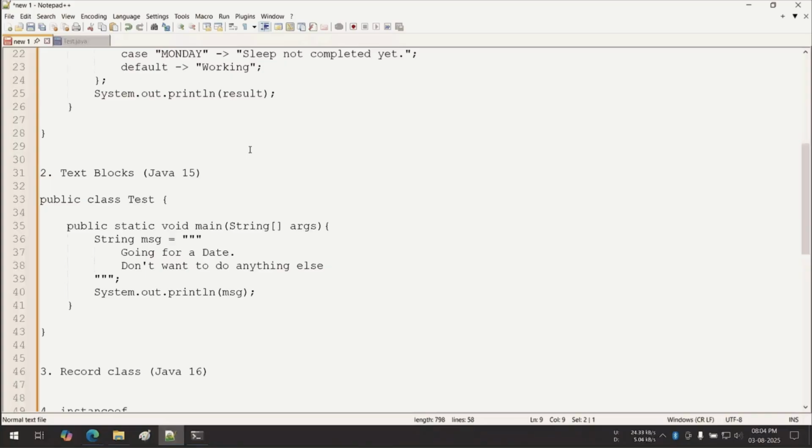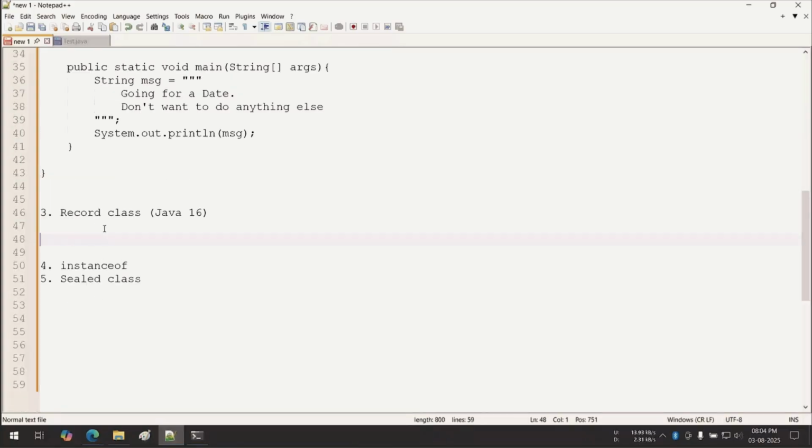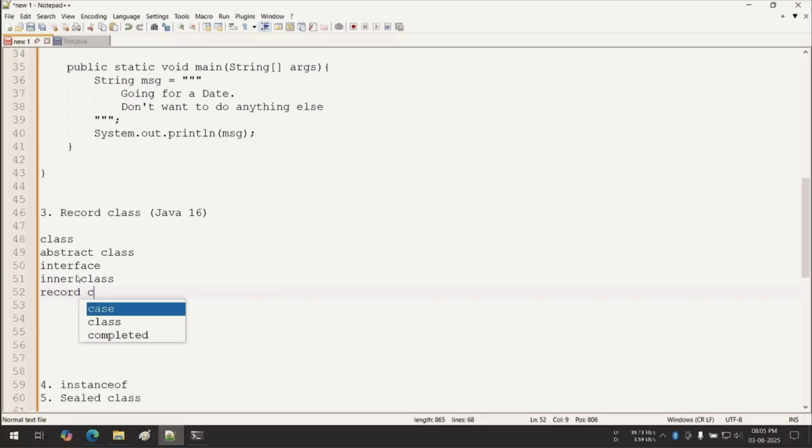Why? Before Java 16, there are so many types of classes. You can write a simple class, that means a concrete class. You can write an abstract class. You can write an interface. All these are classes, because when you compile everything, you will get a .class file. Then in upcoming versions, inner class enhancement. Then now you are getting a record class. Annotation is also there, so annotation is also a class. So all these are types of classes.